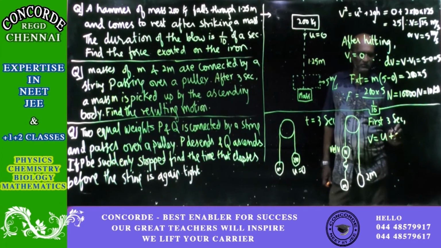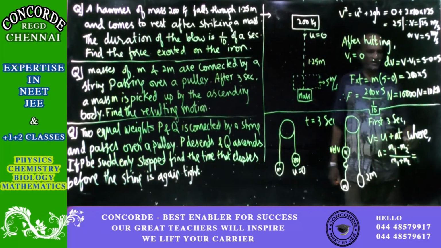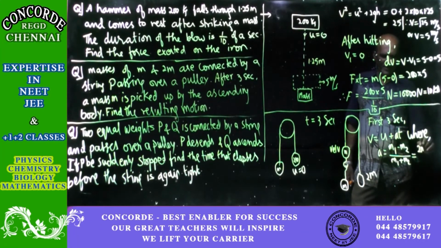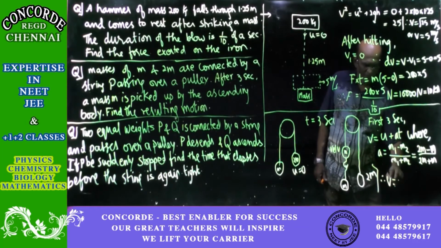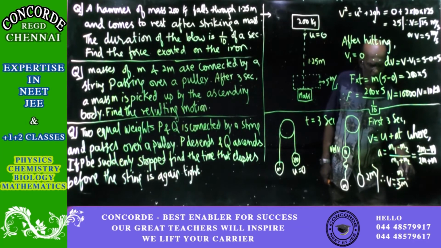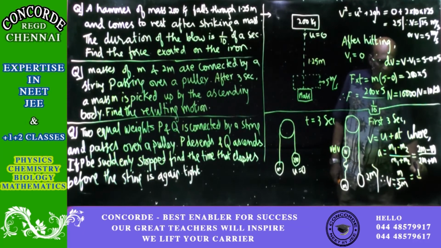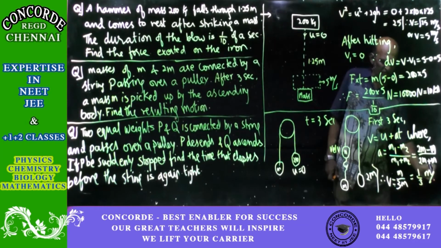the acceleration into t. Now it is given that the two masses are 2m and m. Then in the denominator we will get 2m plus m. 2m minus m will be m only. In the denominator we have 2m plus m, which is equal to 3m. So the acceleration is 1 by 3 meters per second square.